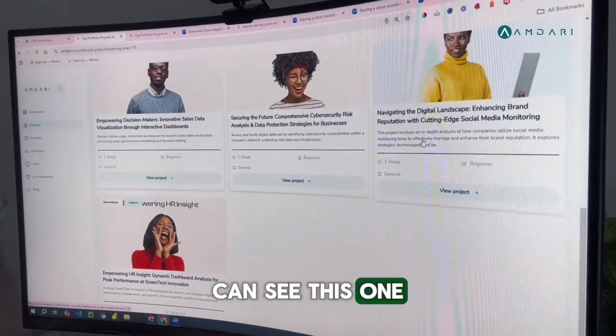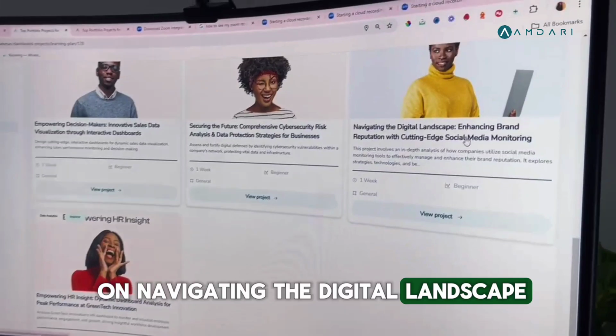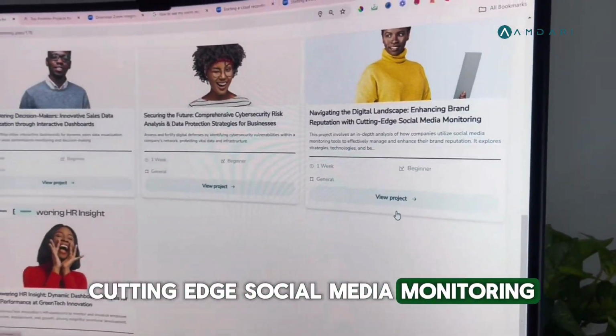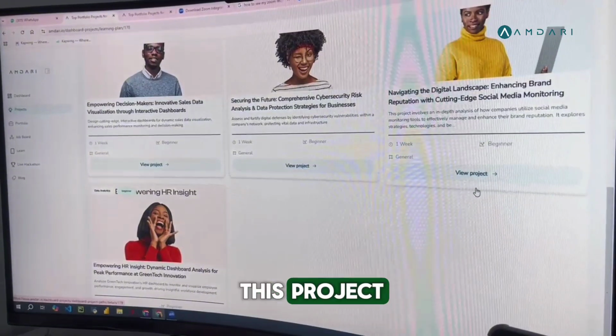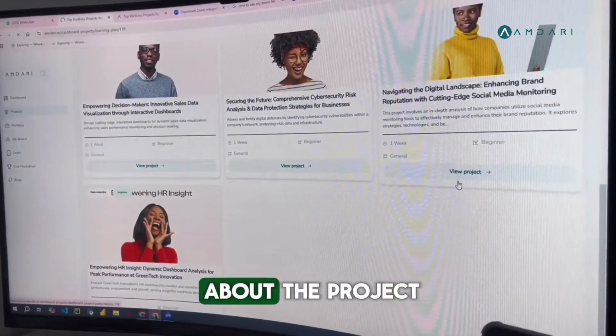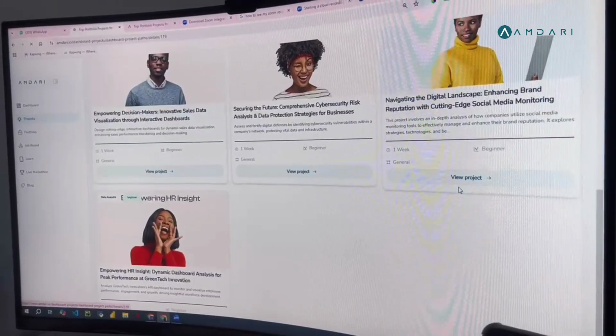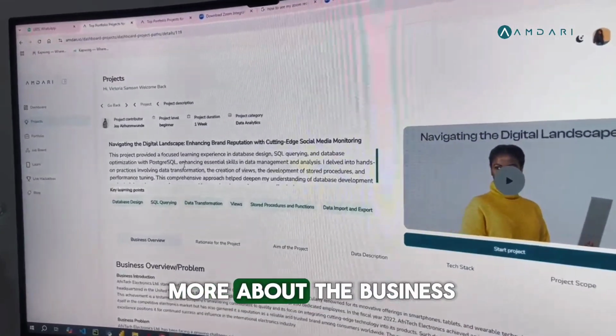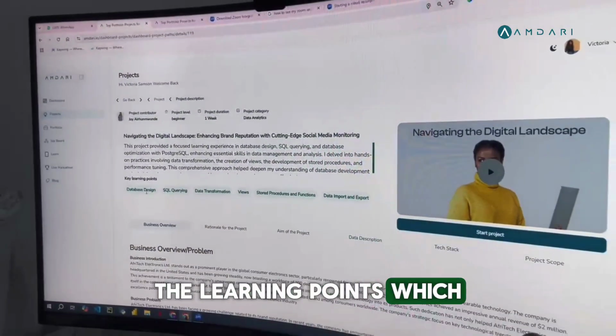You can see this one on navigating the digital landscape, enhancing brand reputation with cutting edge social media monitoring. Now, let's say we want to work on this project. So I click on that to view details about the project. So we are redirected to this page where we can see more about the business, the learning points, which is